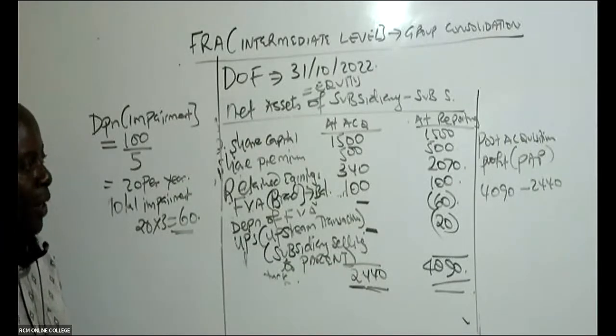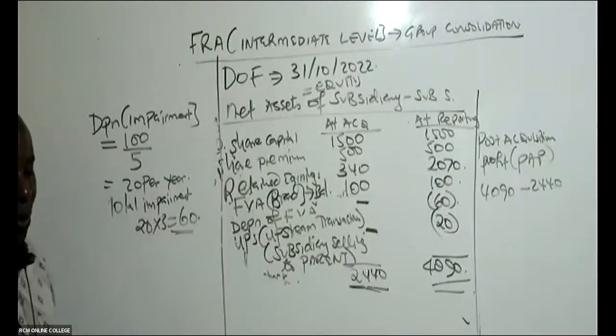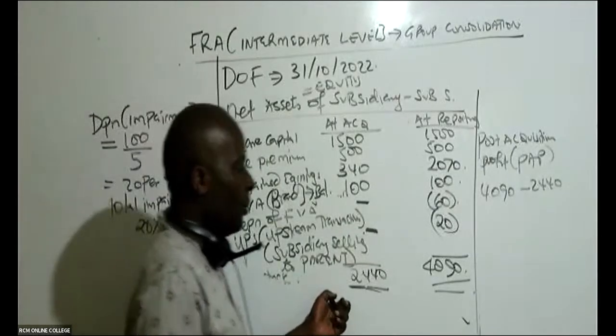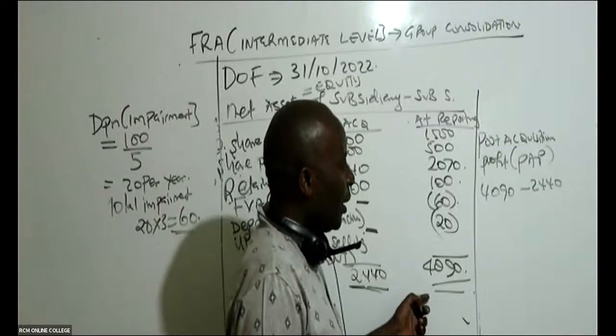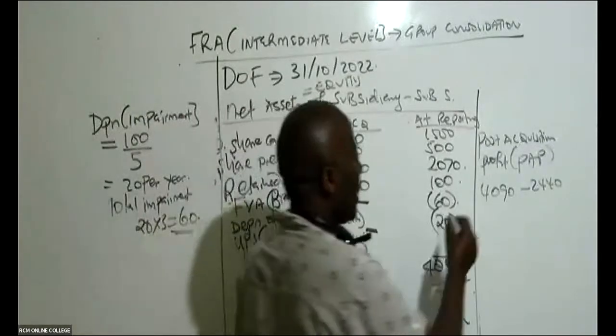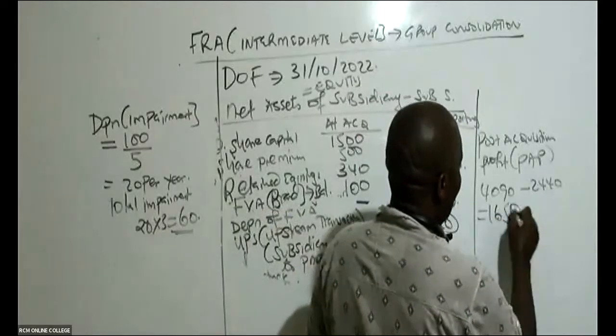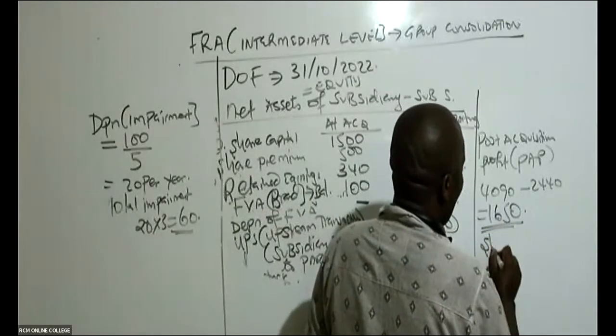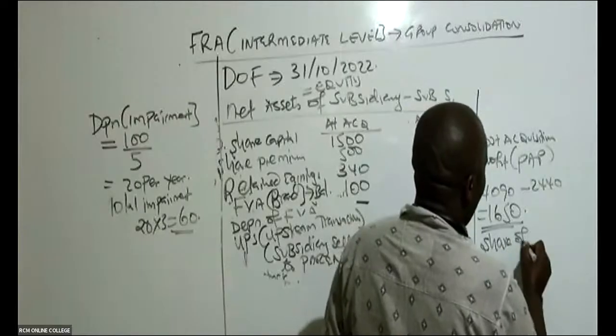Before I answer Ruben, it will be 4090 minus 2440. You can see it was 2440 at acquisition at the beginning, and now at the end it's 4090. So when you subtract, what are we getting, ladies and gentlemen? Here we are getting, Sarah, 1650. Thank you so much.